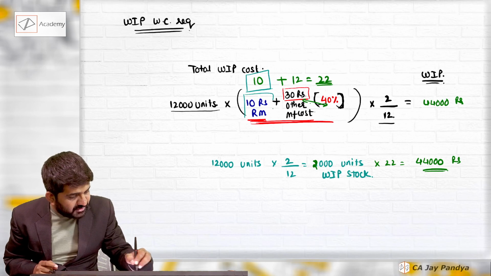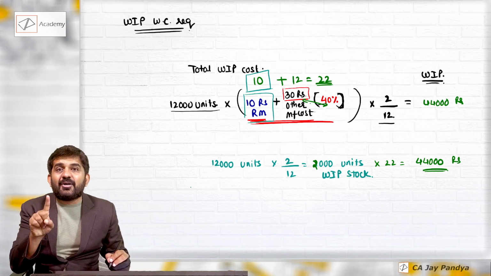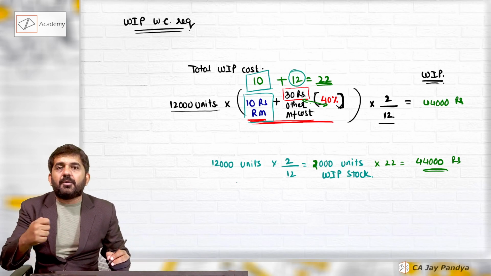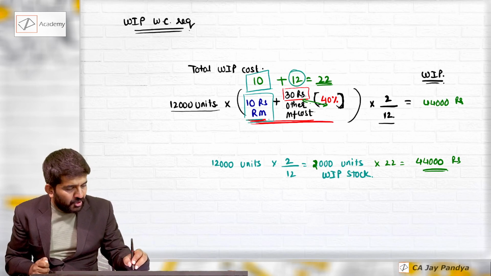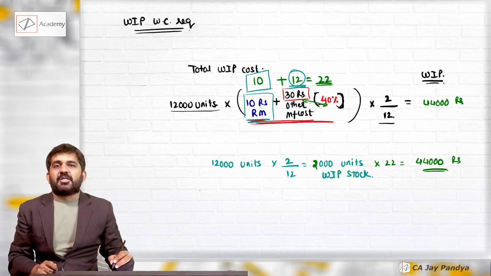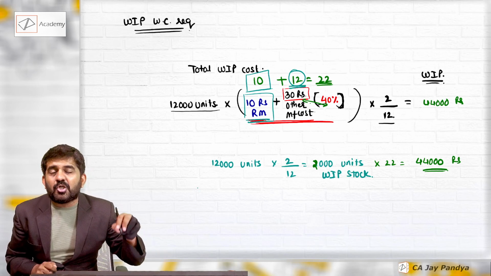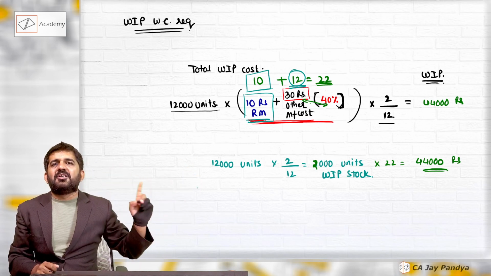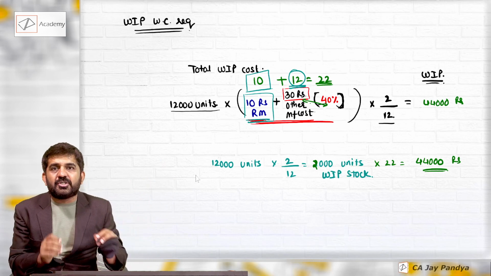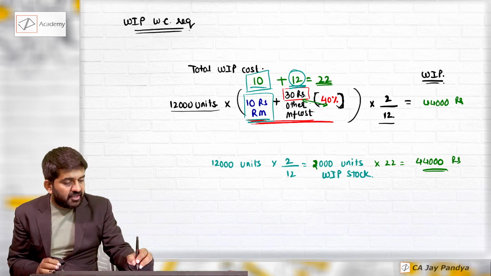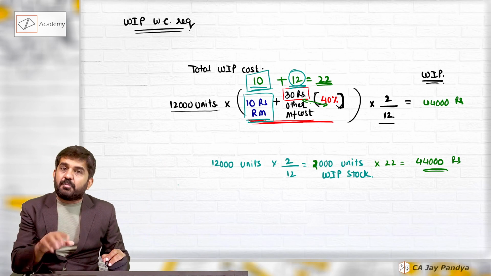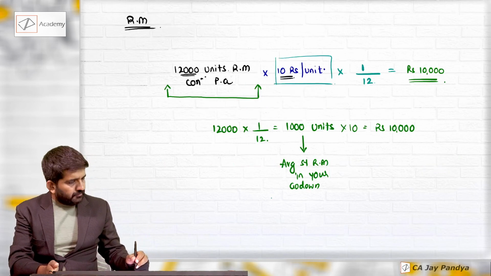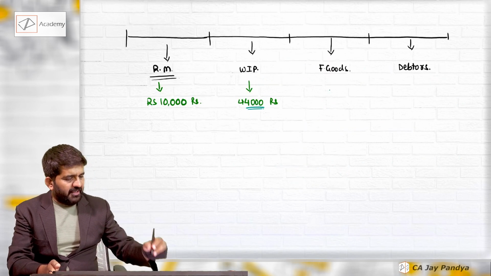So we should consider this 10 rupees. This 10 rupees is not yet recovered. We are investing 12 rupees more during the process of WIP. So we should consider 10 rupees plus 12 rupees. Till what time should we consider this raw material cost? Till the time the money is fully recovered from debtors, we should continue considering this 10 rupees. Believe me, this 10 rupees will also come in debtors, right? So this is my WIP. Let us go to finished goods.